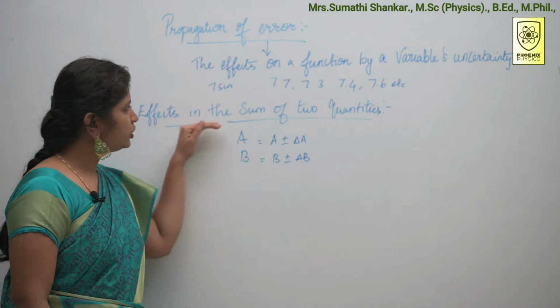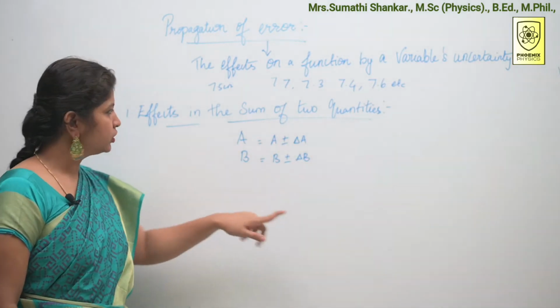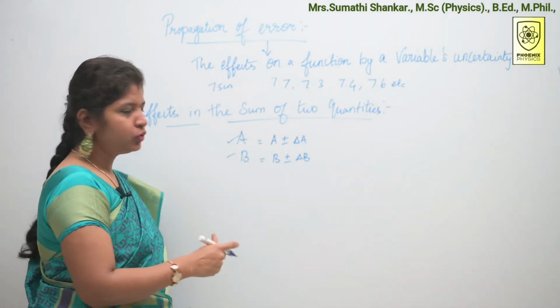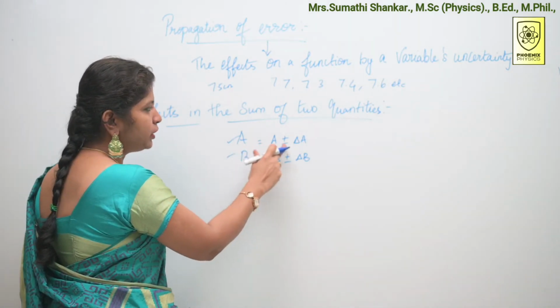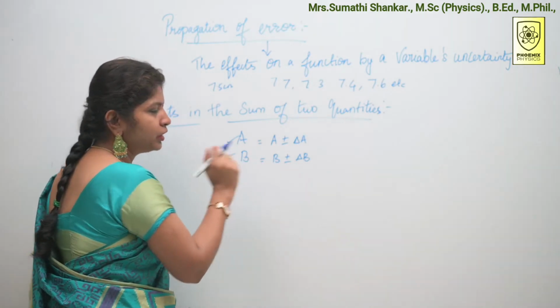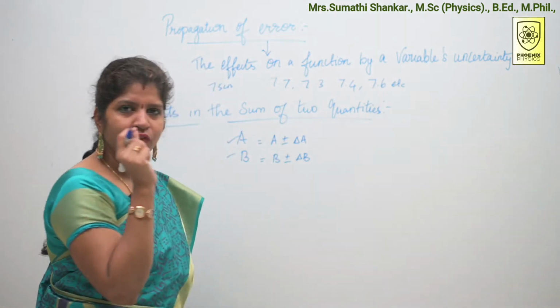The effects in the sum of two quantities. Consider A and B are the two measured values. A is equal to A plus or minus delta A and B is equal to B plus or minus delta B. Do you remember the format?